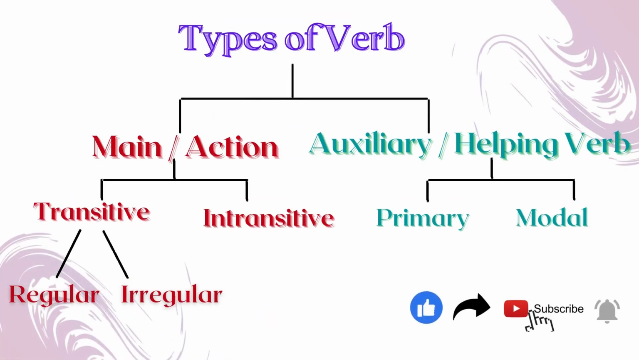Let's see the types of verb. Main verb or action verb. Auxiliary verb or helping verb. The main verb or action word could be either a transitive verb or an intransitive verb. As well, the auxiliary verbs or helping verbs could be either primary verbs or modal verbs. Furthermore, the transitive verbs could be regular or irregular in form. These are the types of verbs that we have.